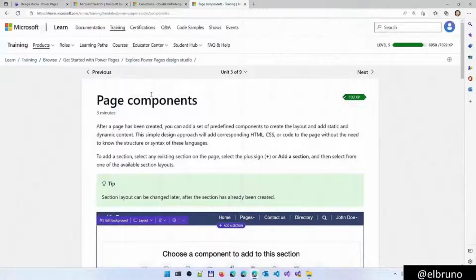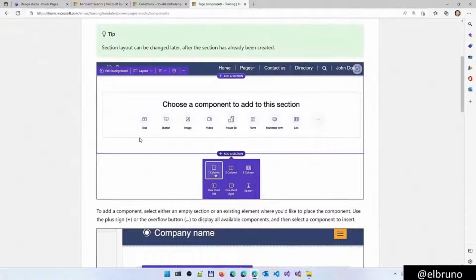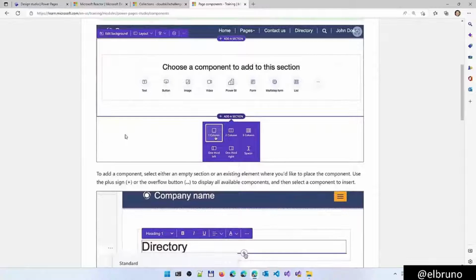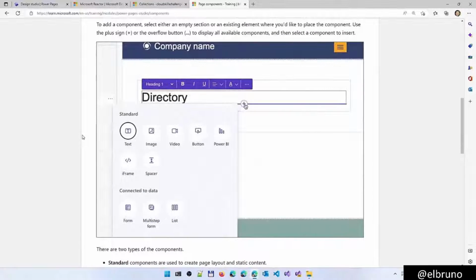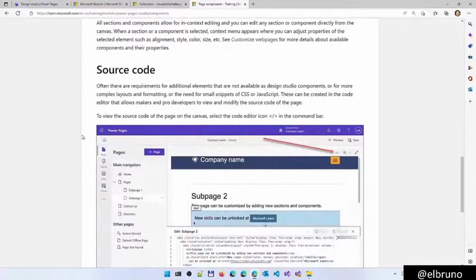Okay, and now let's talk about page components. Let's see how we can add elements to a page. We've seen how we can add sections. The section has 1 column, 2 columns, and different layouts for the columns. We can add spacers between elements. And once we are in a page, we can start to add components here. We have standard and static components like text, image, videos, button, Power BI or an iframe. And then we can also add components connected to data, like a form, a multi-step form, or even a list. This is one of the features that we have here.